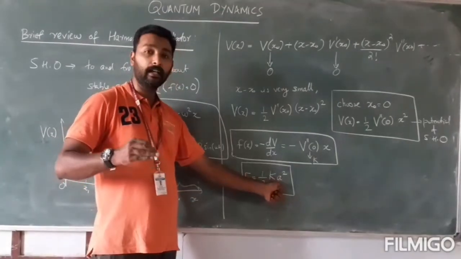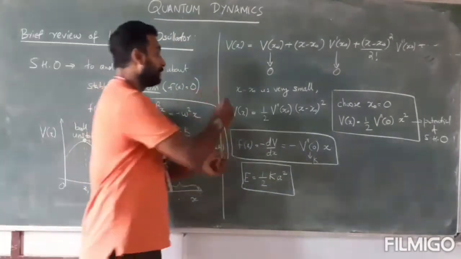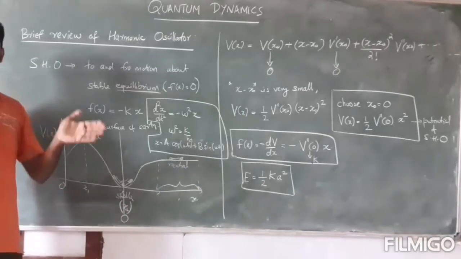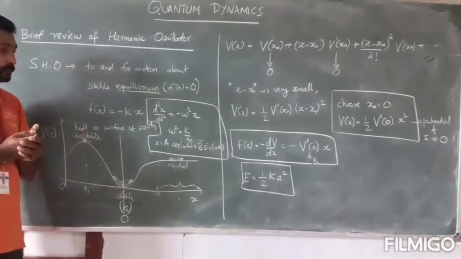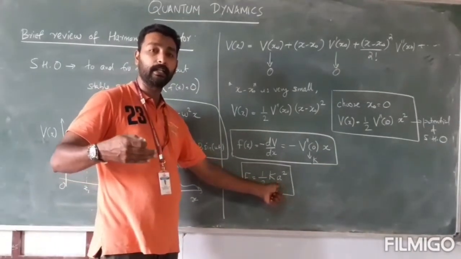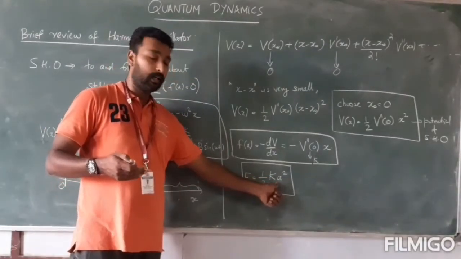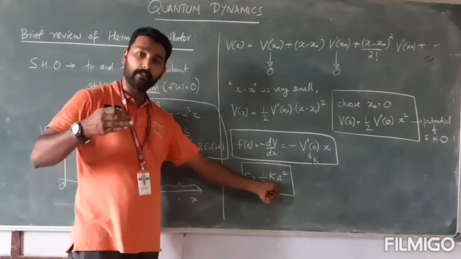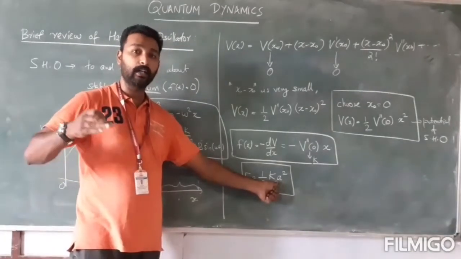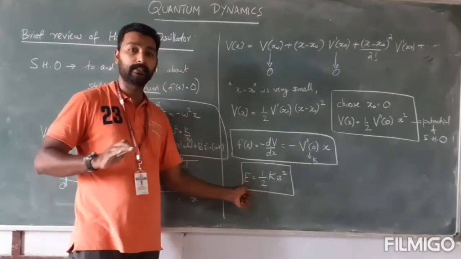Okay, again remember, this A cannot be very big, because in order to treat the oscillator as a harmonic oscillator, this x minus x0, that is the displacement, must be small. So that means the maximum displacement may not be very huge. So the limit of A depends upon the size of the system. Now depending upon that, the A should be small. But the remarkable thing is, even though A is small, the A can take any value within the limit. Okay. So A can take any value. So therefore the energy is a continuous variable. There is no discreteness in a classical oscillator.